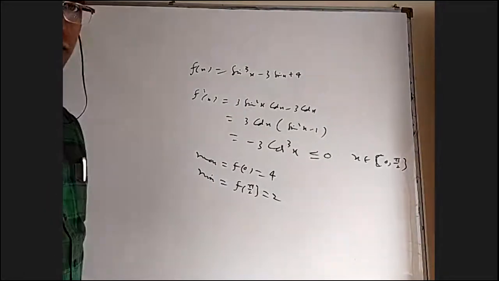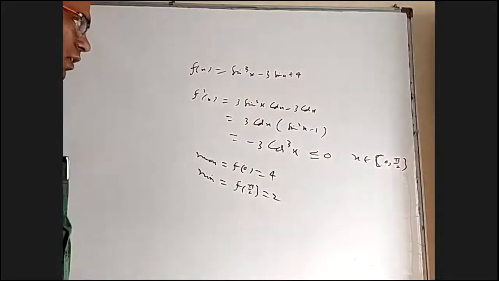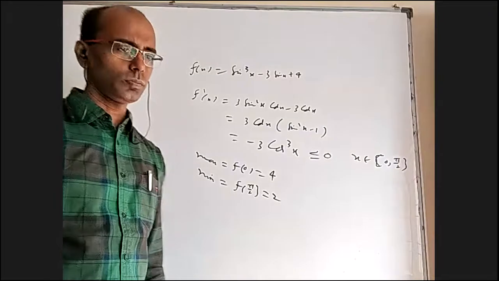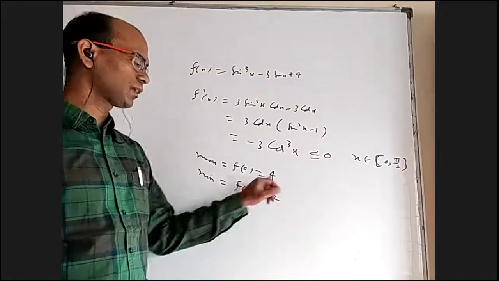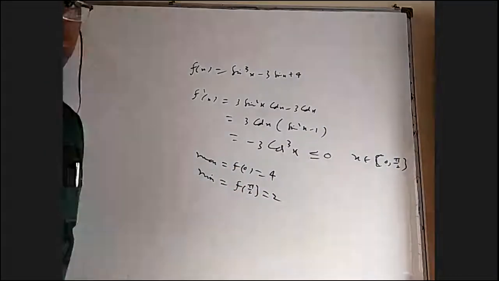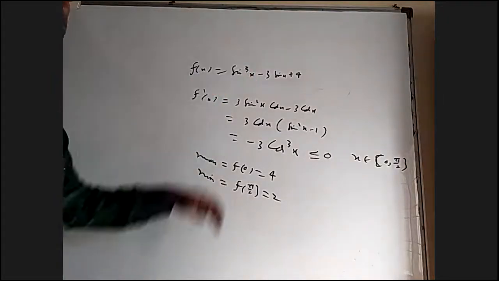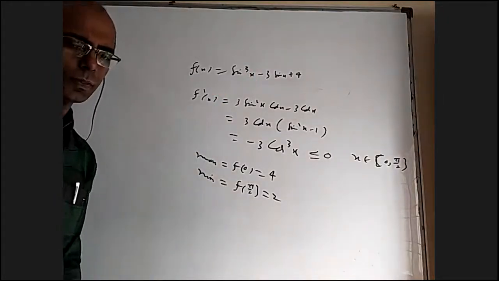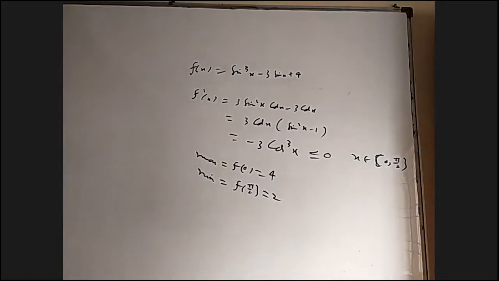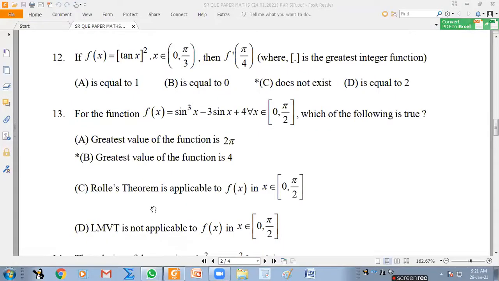Now, can you apply Lagrange's mean value theorem? Yes. Can we apply Rolle's theorem? No, because for Rolle's theorem, f of a and f of b should be equal. They are not equal. Lagrange's mean value theorem needs only continuous and differentiable, and this is nicely continuous and differentiable. So no issue with that. So LMVT is not applicable, wrong. Rolle's theorem is applicable, that is also wrong. Greatest value is 4.